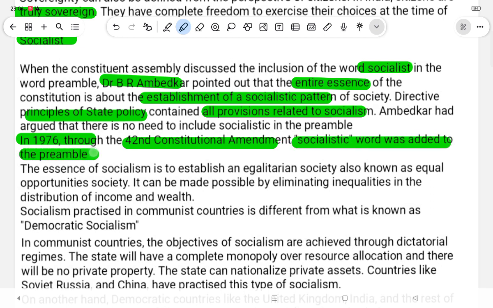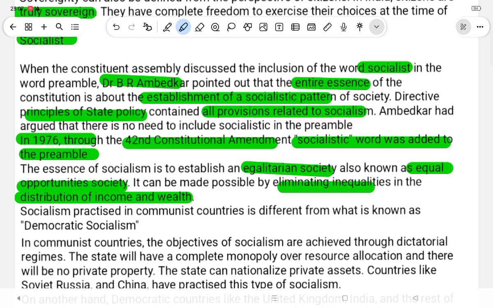The essence of socialism is to establish an egalitarian society, also known as an equal opportunity society. It can be made possible by eliminating the inequalities in the distribution of income and wealth. Socialism practiced in communist countries is different from what is known as democratic socialism.